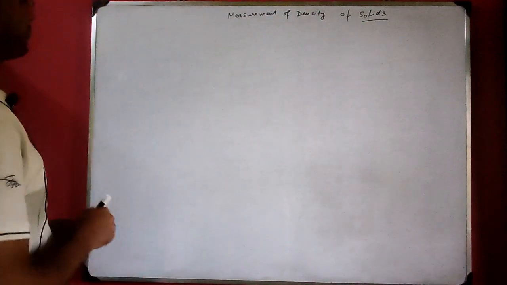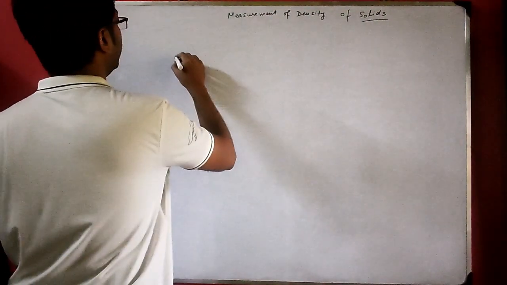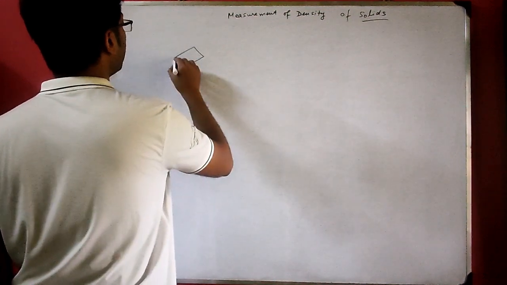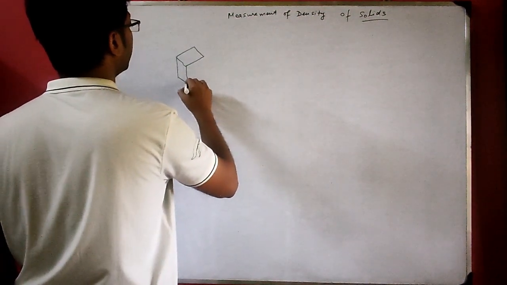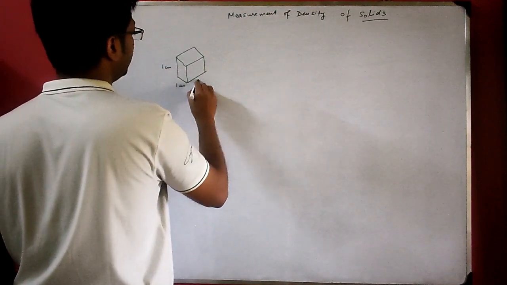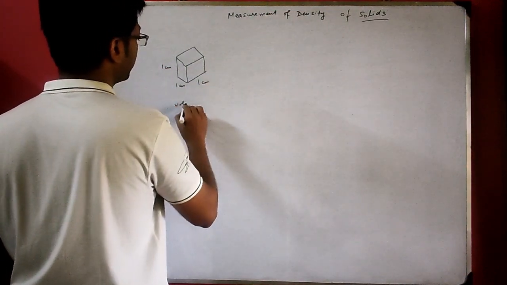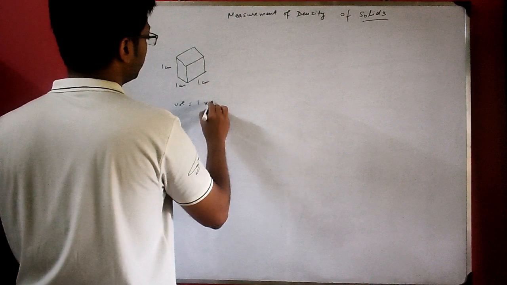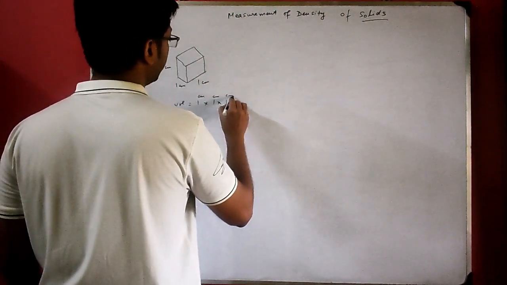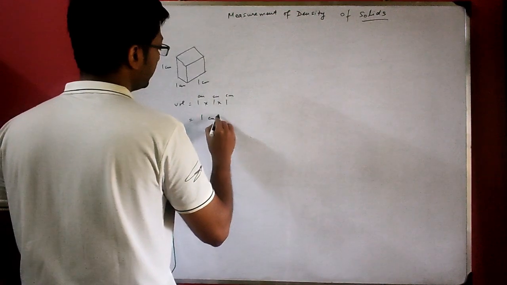See, it is found that in a tank, there is a tank. This is 1 centimeter, this is also 1 centimeter, 1 centimeter. So its volume will be what? 1 into 1 into 1, that means 1 centimeter into 1 centimeter into 1 centimeter, length, breadth, height. It will be 1 centimeter cube.